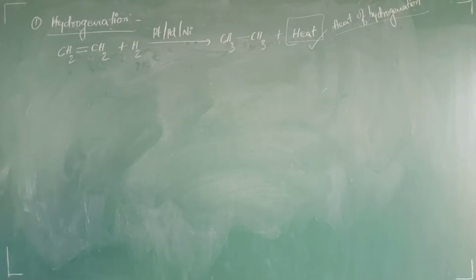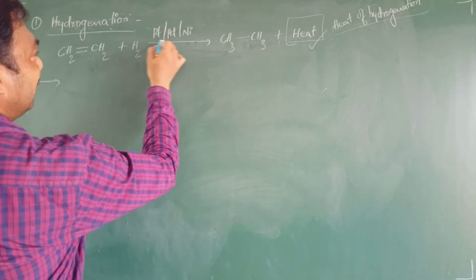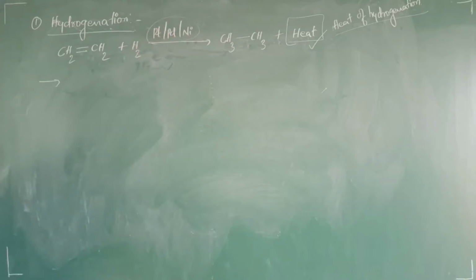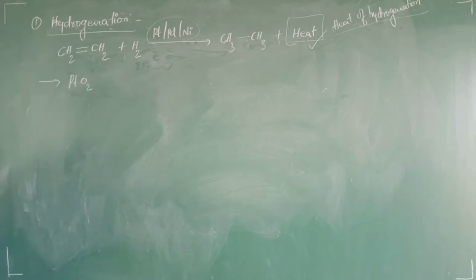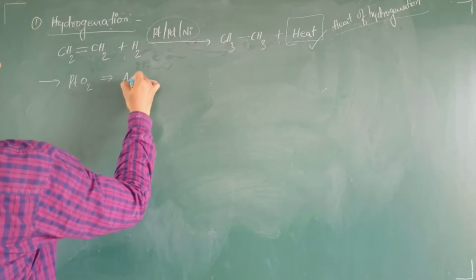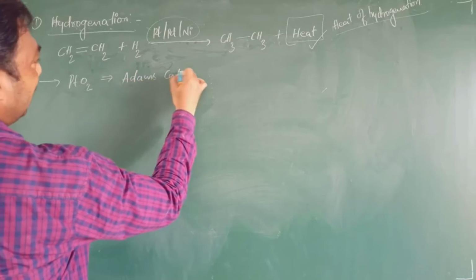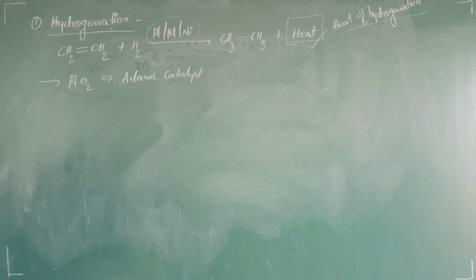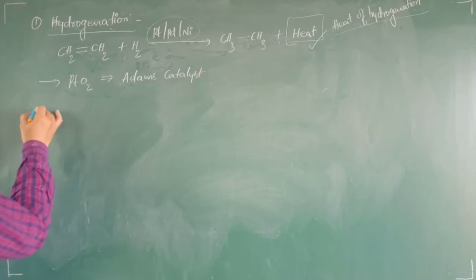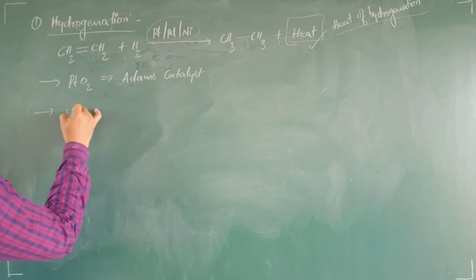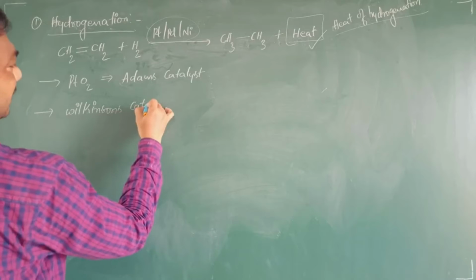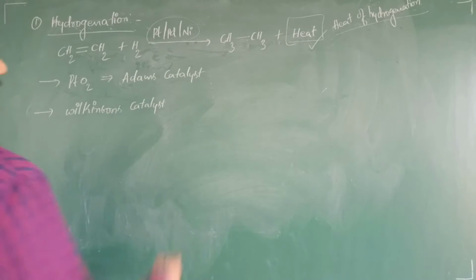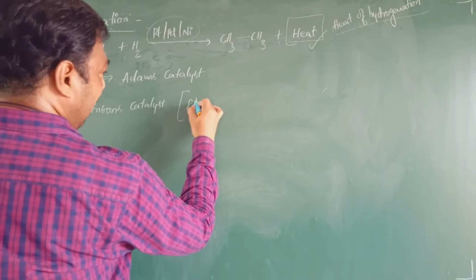Now come to the next one. The hydrogenation reaction, we can use other types of catalysts also. What are the other types of catalysts which we can use? PtO2. Okay, this particular catalyst we call Adams catalyst. It is Adams catalyst, students, PtO2. And the next more important catalyst is Wilkinson's catalyst. Wilkinson's catalyst. The formula of the Wilkinson's catalyst is